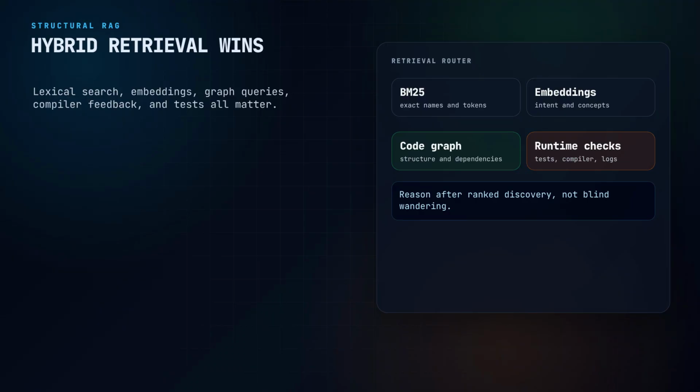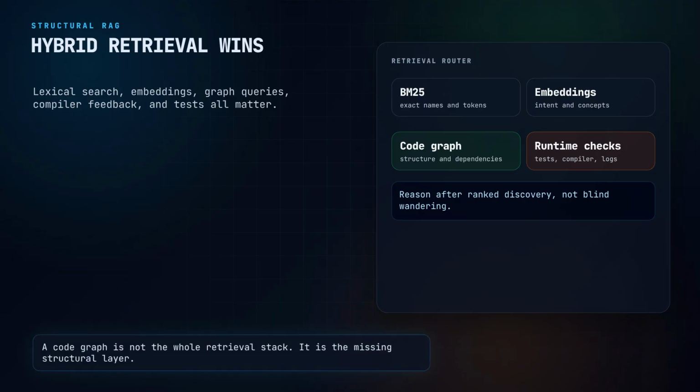There is also a useful contrast with agentic search. A recent retrieval scaling study, BM25 wins at scale, found that file system agent search can work at small corpus sizes but becomes expensive and less reliable as the corpus grows. The lesson was not that agents should never reason. The lesson was that agents should not wander blindly through a large search space when a retrieval system can rank candidates globally first. The same lesson applies to code. Do not make the coding agent rediscover the repo structure by opening files one at a time. Build the map first. Then, let the agent reason over the map.